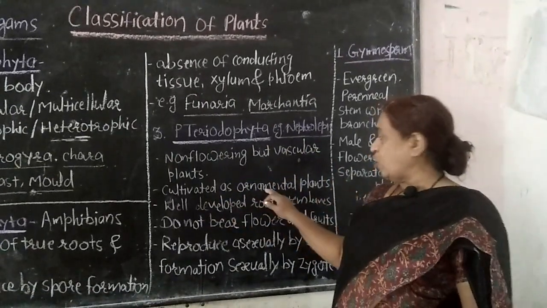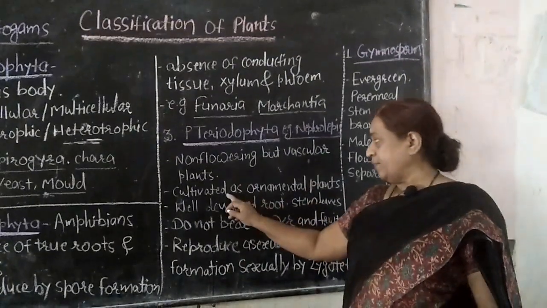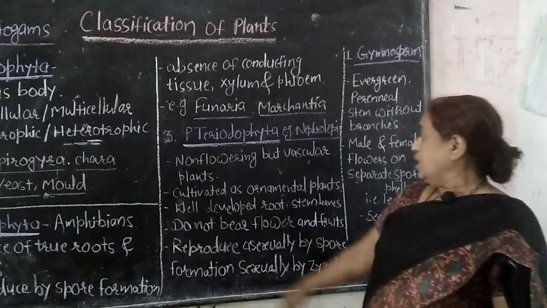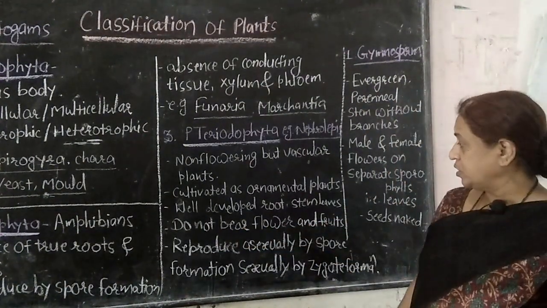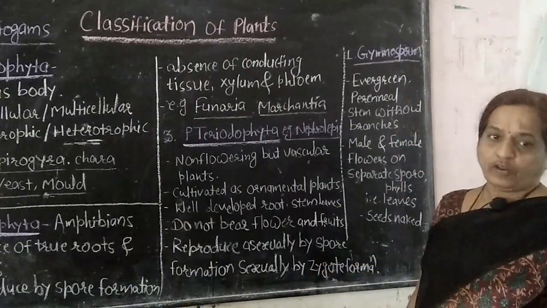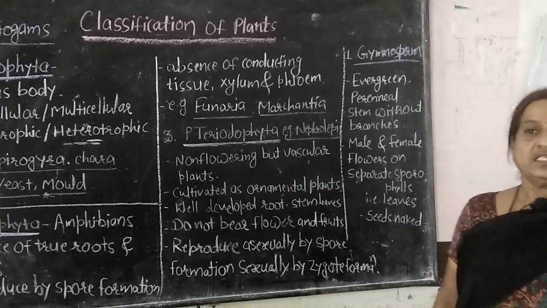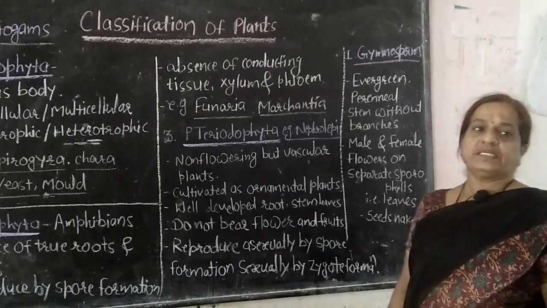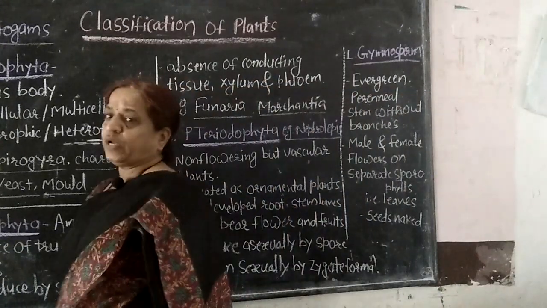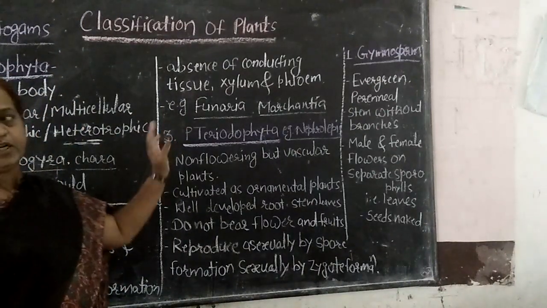They are cultivated as ornamental plants, showy plants, in gardens. They have well-developed roots, stem and leaves. They do not bear flowers and fruits, and they reproduce asexually by spore formation and sexually by zygote formation. That means they reproduce by both methods, asexual by spore formation and sexual by zygote formation. So in that way, the cryptogams are classified into three groups: Thallophyta, Bryophyta and Pteridophyta.